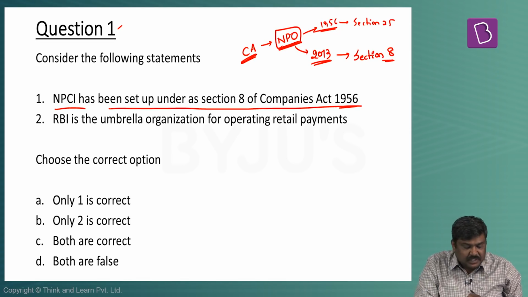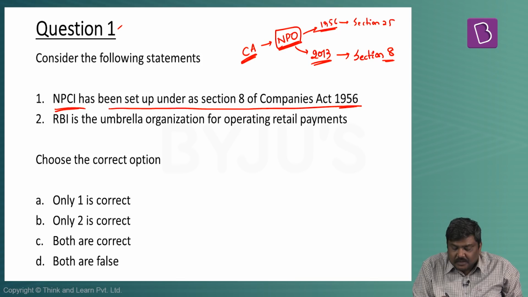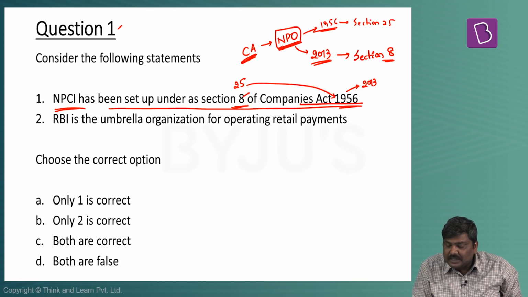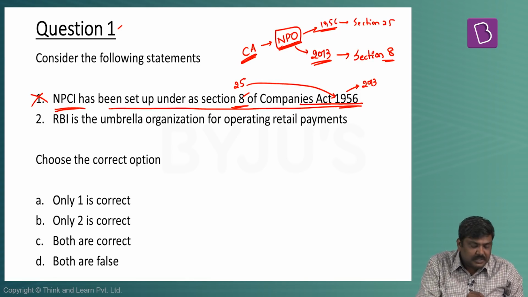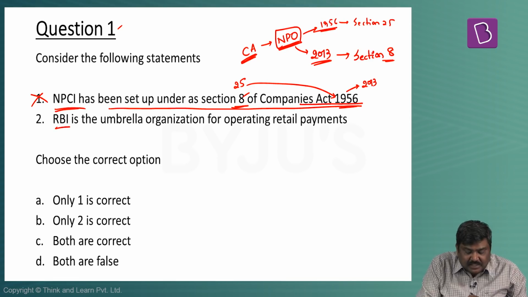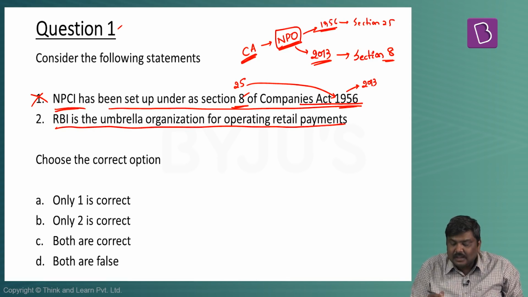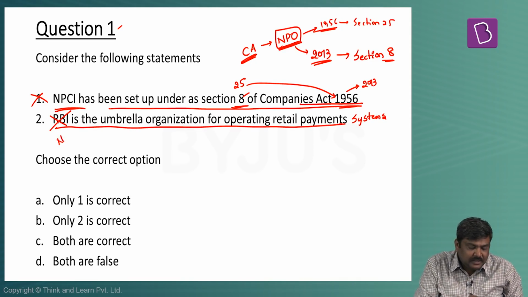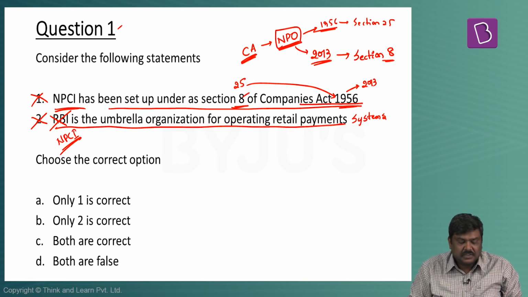The first statement says NPCI is set up under Section 8 of the Companies Act of 1956. No, it is Section 8 of the Companies Act of 2013, or else you can simply say Section 25 of the Companies Act of 1956. So the first statement is wrong. Second statement, RBI is the umbrella organization for operating retail payment systems. No, in the case of India, it is not RBI, it is NPCI. So even the second statement is wrong. The right option will be option D, both are false.